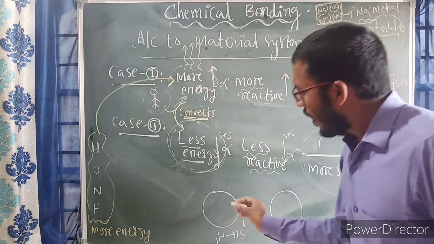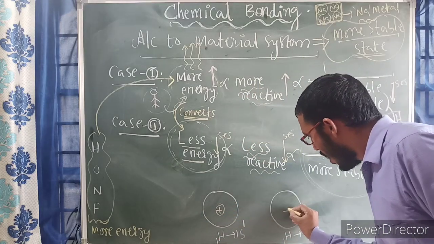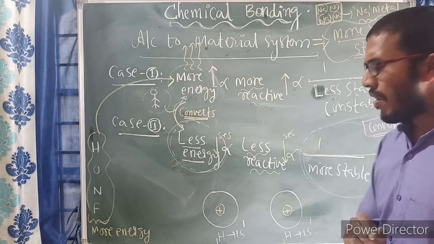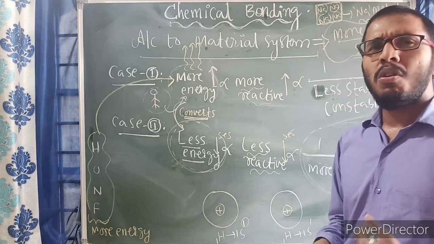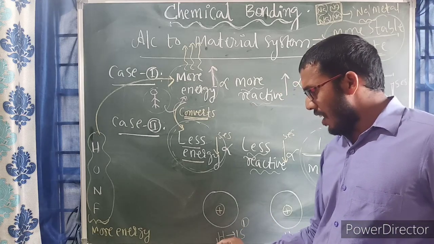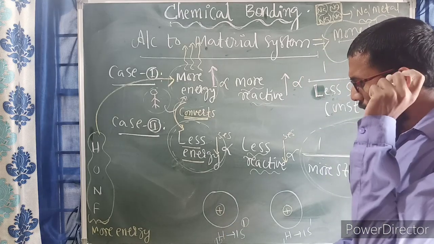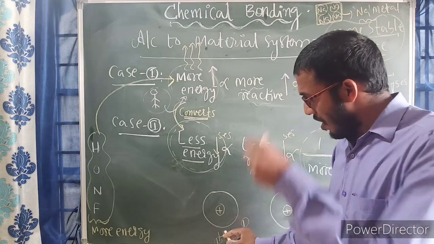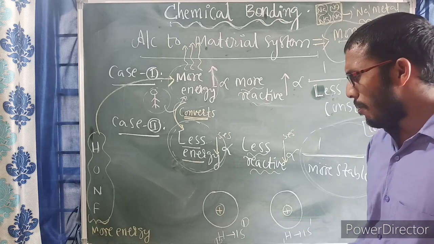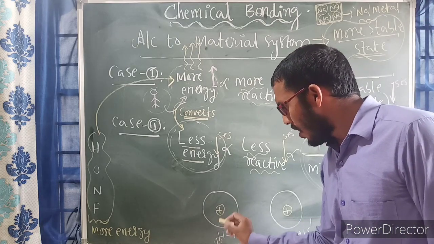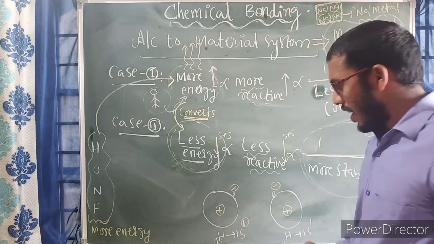Now see, I am writing here. It has the nucleus exactly at the center. This one also has its center. The nucleus will be here. Now 1s1 refers to the number of electrons, and in a neutral atom, the atomic number stands for the number of protons only. But since it is a neutral atom, it has an equal number of electrons as well as protons. Atomic number 1 means one proton is there as well as one electron. So here also it has one electron.